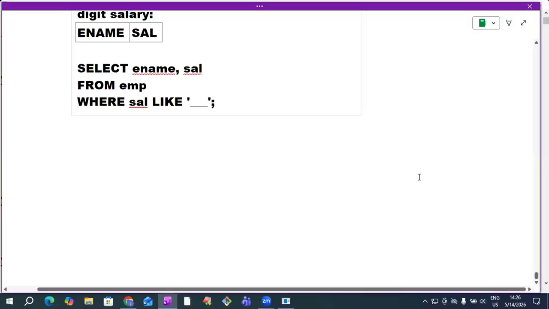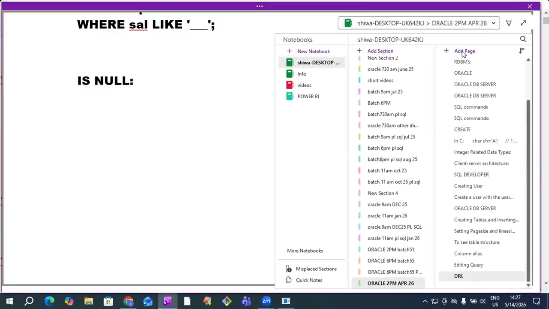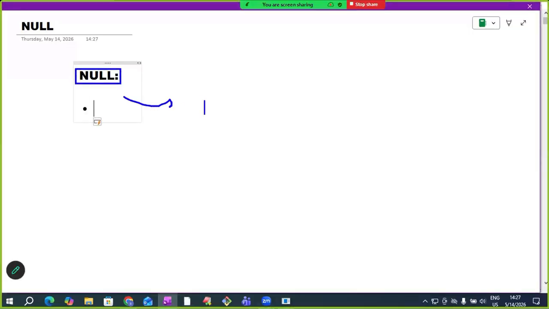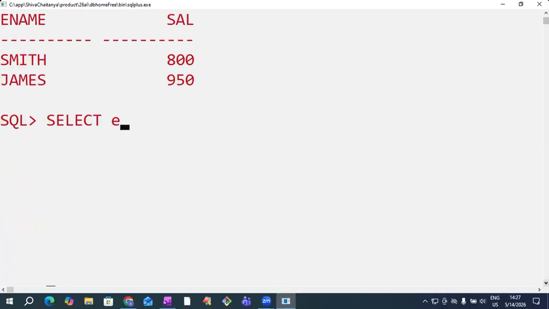Next. So this is about the like operator. The like operator is over. The next one is is null, is not null. Before discussing the is null operator, we first need to understand what is null. So we are discussing null now. Dealing with nulls is very, very important for a developer in real time. Don't neglect this. Now, what is null? Observe here. See the table data.